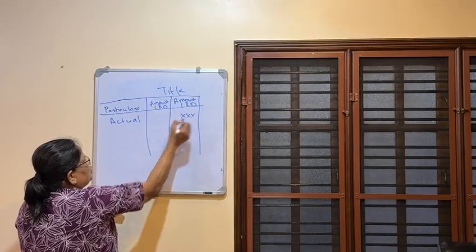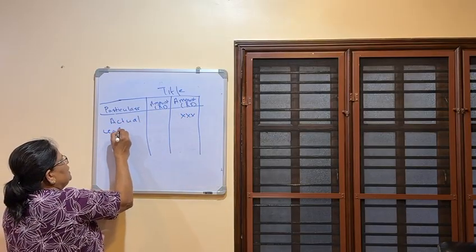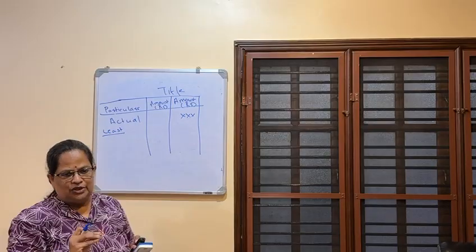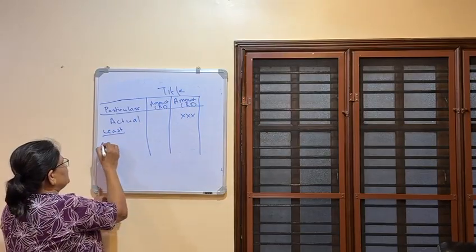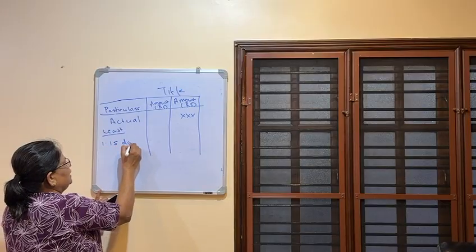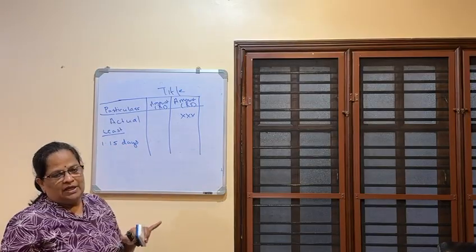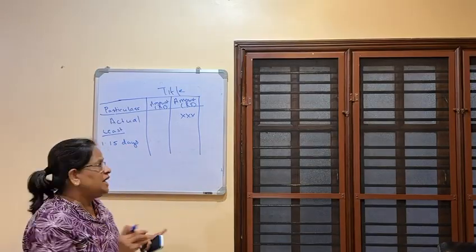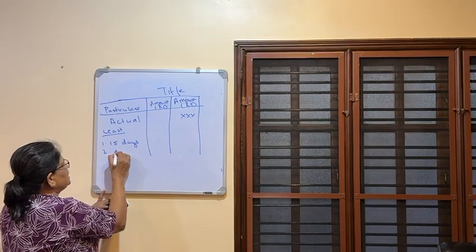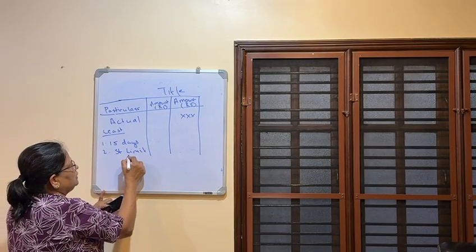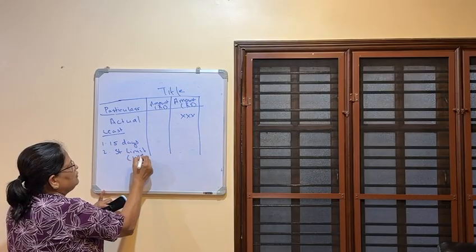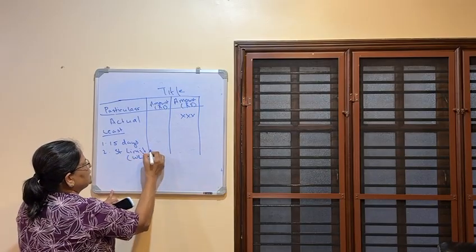Here you will write the actual gratuity, less the least of the following. The 3 values I told you in both the cases. One is 15 days salary for each completed year of service. First is 15 days salary, which I will explain in the next slide. Second, the statutory limit is 20 lakhs. This is very important: the limit of 20 lakhs is for the whole life.